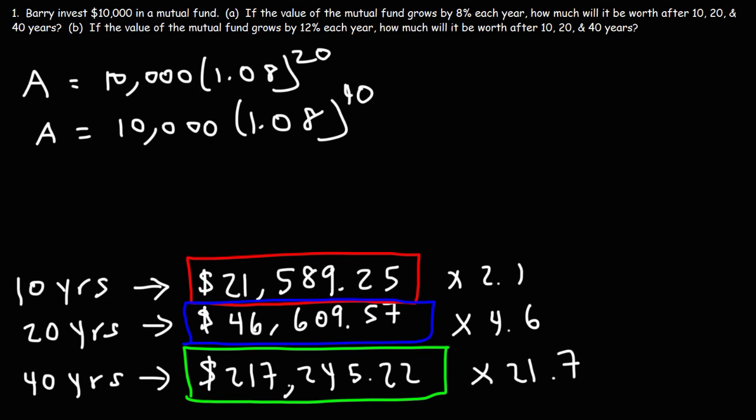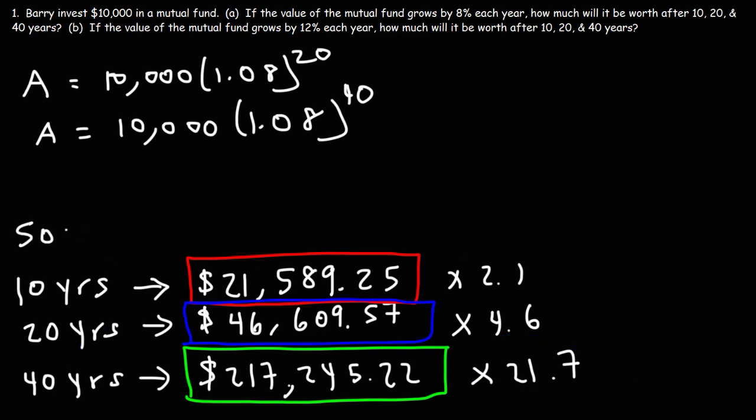This example really illustrates the value of investing over time. It really illustrates the effect of compounding that it has on an investment. The longer the investment is active, the greater the time period, the greater the growth will be. His investment increased by a factor of 21.7 times his original 10,000 investment.